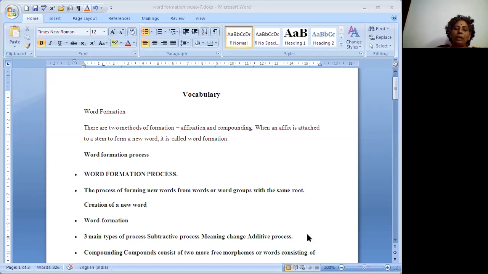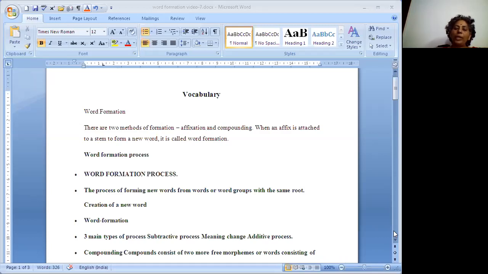The three main types of process are there in this word formation. One is a subtractive process, second one is a meaning change, third one is an additive process. In these three processes, we can use any one type to make or beautify a particular sentence structure in communication.